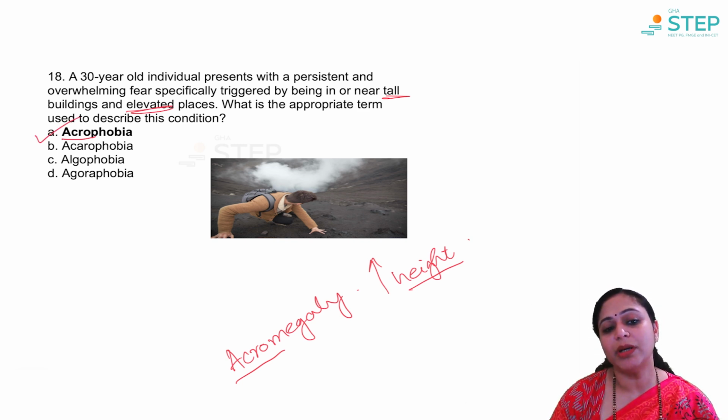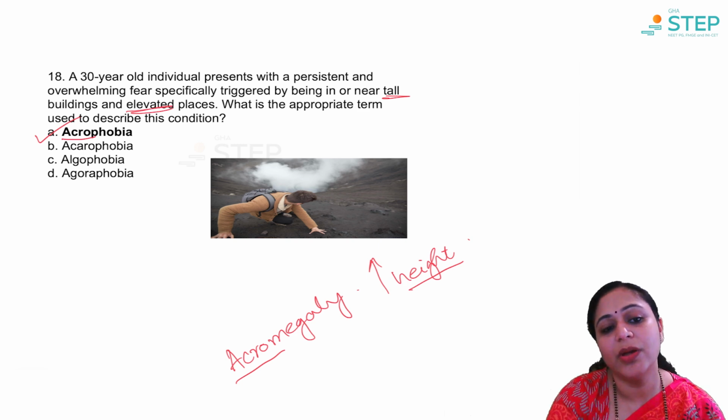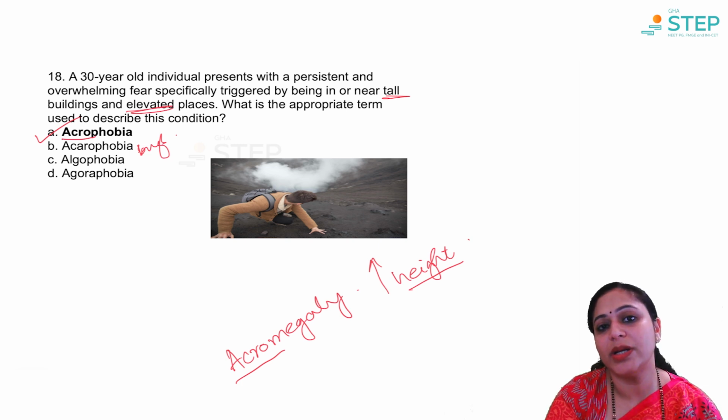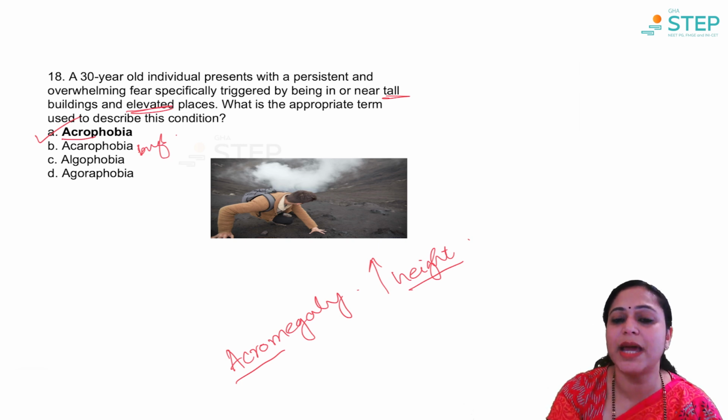If you want to know about the other terms, acaro, which is very close to acrophobia, is a fear of small bugs. Okay, so acaro is for small bugs. And agora, as you know, is about closed spaces. And algophobia is about pain.